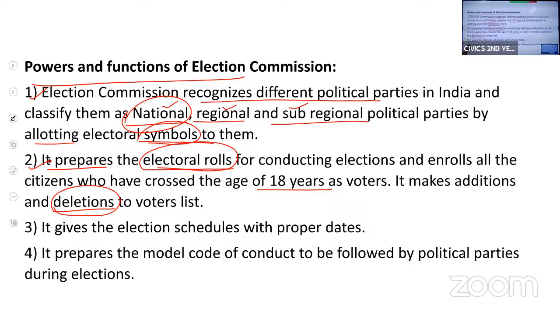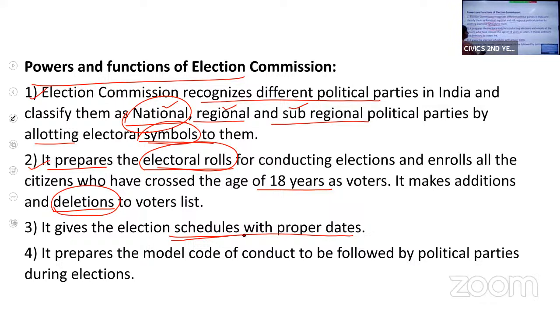The next, it gives the election schedule with proper dates. The election commission will prepare a complete schedule for the elections, right from the date of filing the nomination, then the date of election, then the date of declaration of the results. All that schedule is prepared by the election commission.